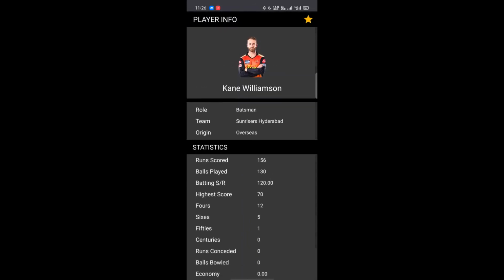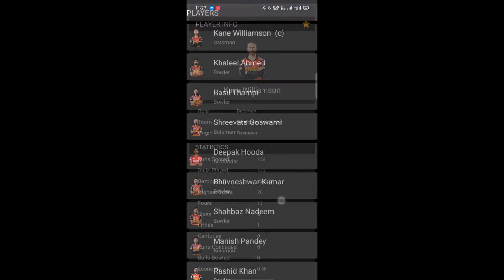Now here we can also see on the top right corner we have a star. This star is used to add any player to the favorite players list just by clicking on it. I'll show you like this. I added Kane Williamson to the favorite players. Now if I add it back again, see, added to favorites. Now if I remove it, removed from favorites. So that's how this works.